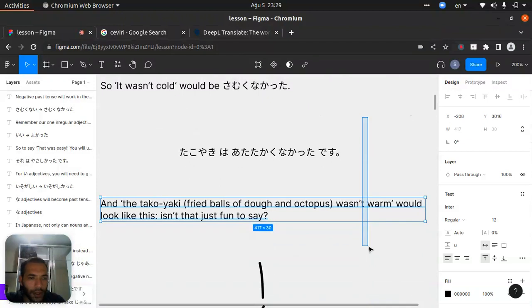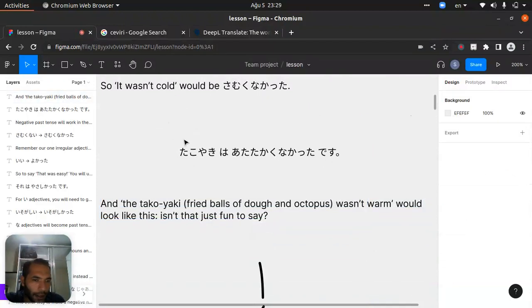Let's come down. It's saying takoyaki, takoyaki wa atatakaku nakatta desu. Let me do it a little bit fast.